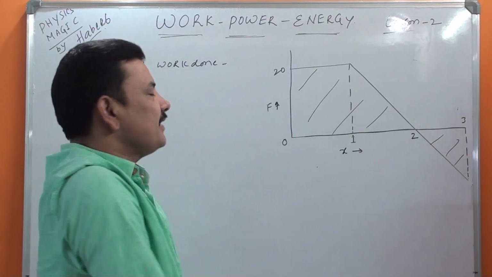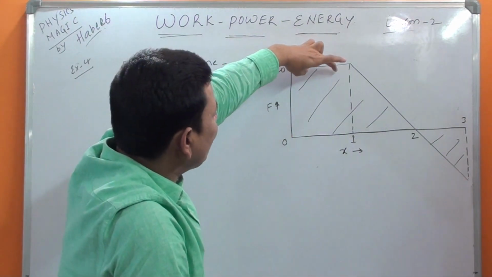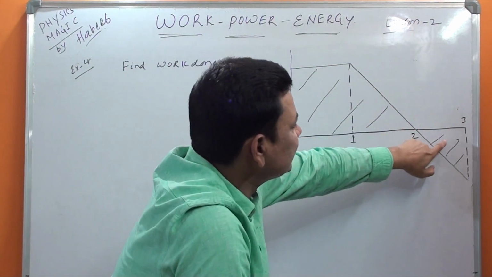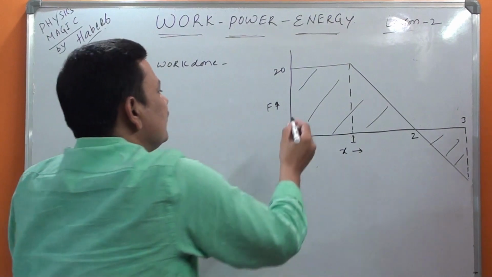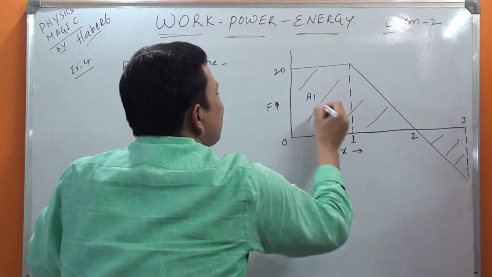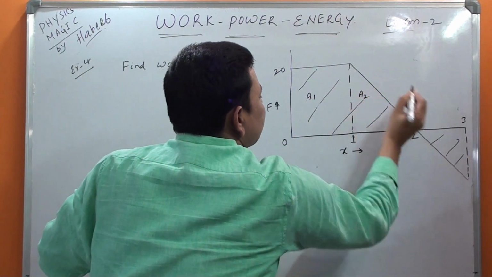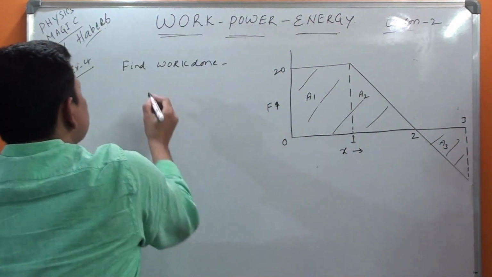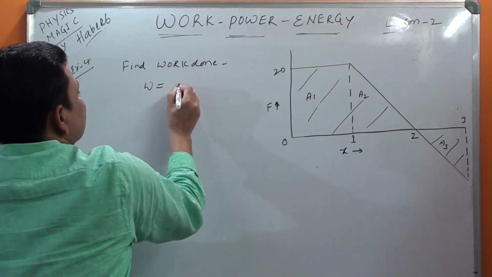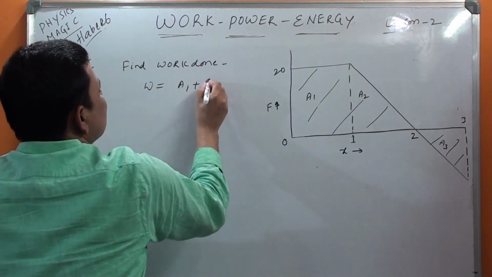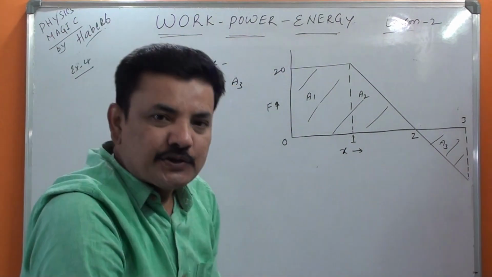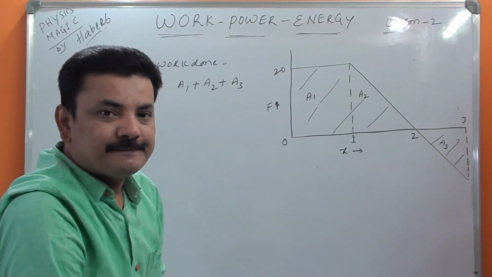Total 3 diagrams are here: one is a rectangle, another is a triangle, and the third is another triangle. Let us suppose this is area 1, this is area 2, this is area 3. As per our discussion, work done is simply A1 plus A2 plus A3.